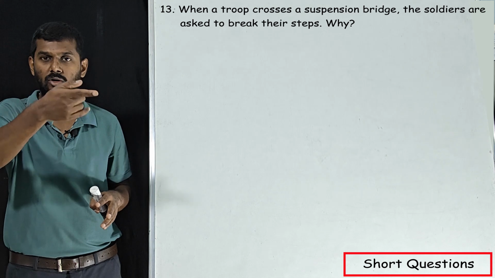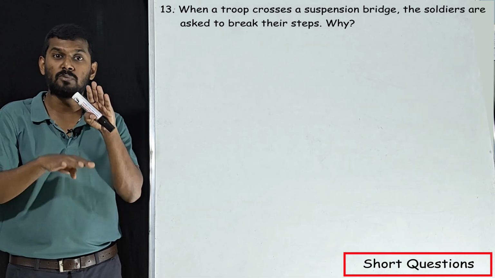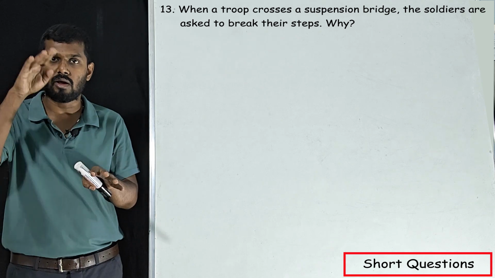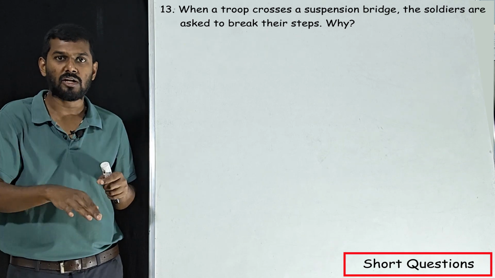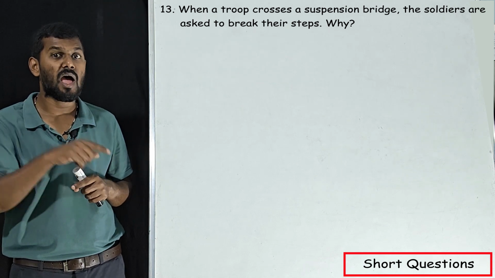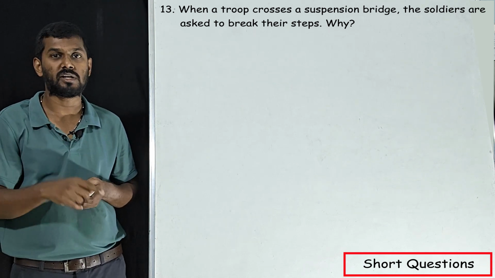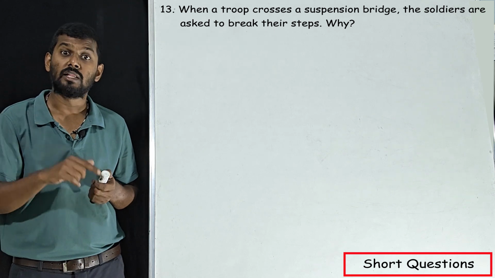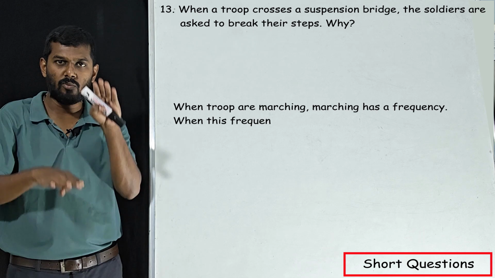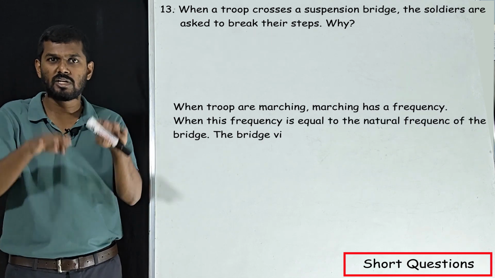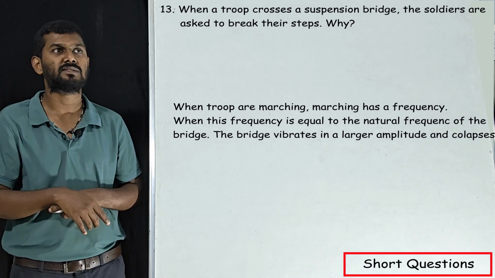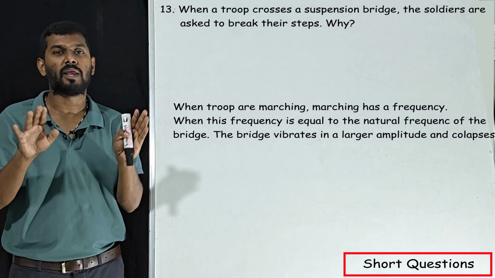So whenever these troops are crossing the bridge, this marching has one frequency, correct? Frequency is the number of times they land on the road. When this frequency matches the natural frequency of the bridge, the bridge will vibrate with a larger amplitude that may collapse the bridge. So that is the reason they ask the troops to break their steps.